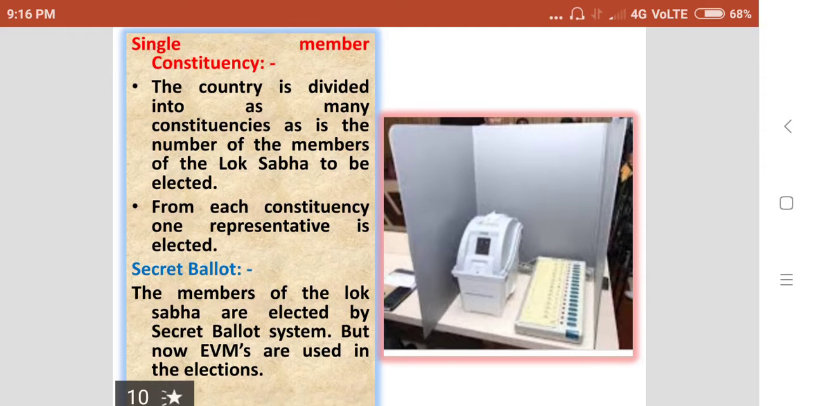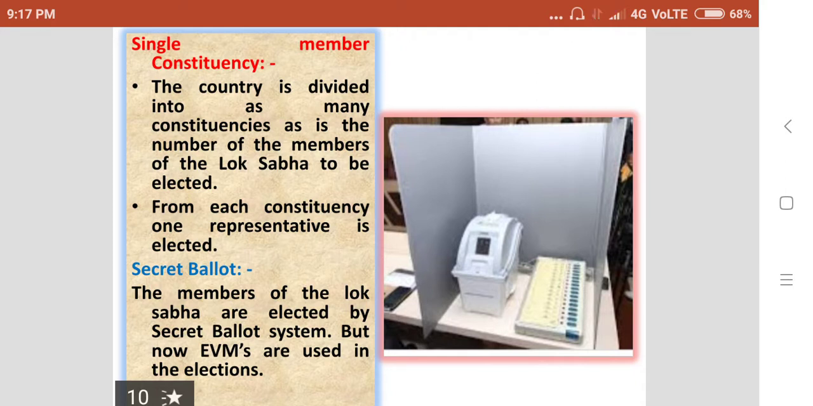Single member constituency is another important method for the election of the members of the Lok Sabha. The country is divided into as many constituencies as is the number of the members of the Lok Sabha to be elected. So, according to the strength of the Lok Sabha, the number of constituencies are created. If the strength of the Lok Sabha is 545, there are 545 constituencies. So it means from each constituency, one member is to be elected.